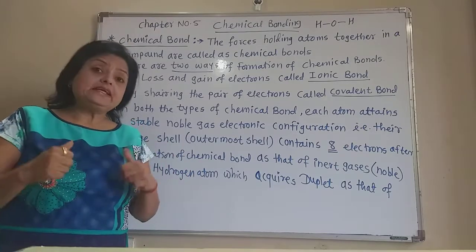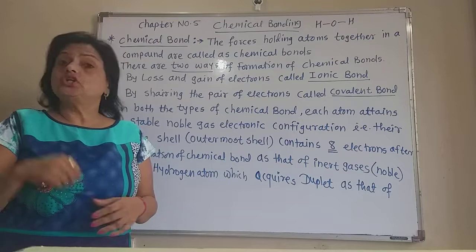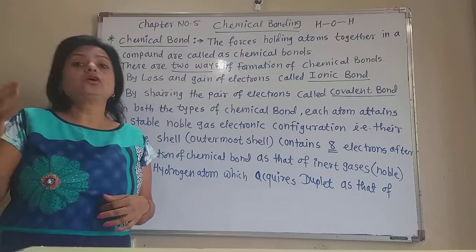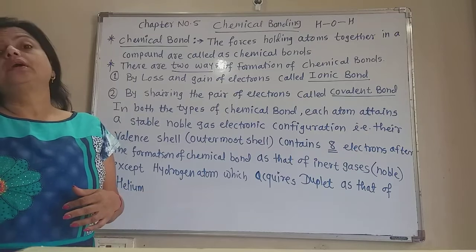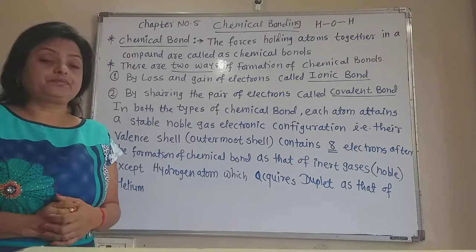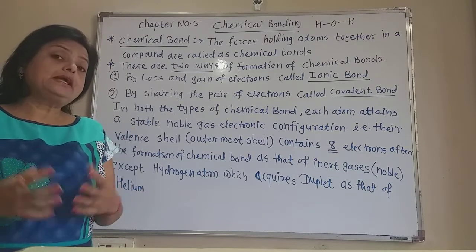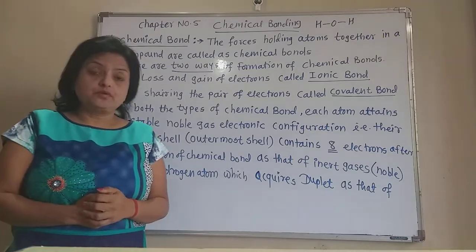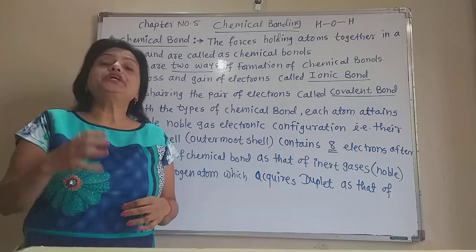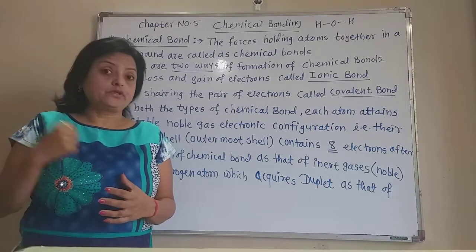By gaining one or more electrons, the other atom is transformed into a negatively charged ion. Now, due to the opposite charges on those atoms, for example, sodium and chlorine.